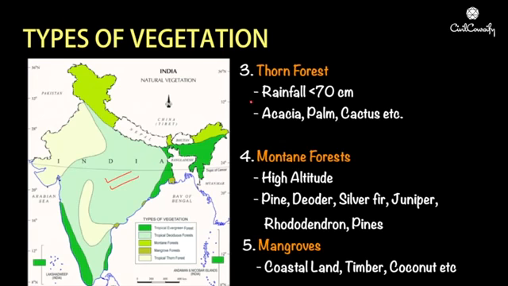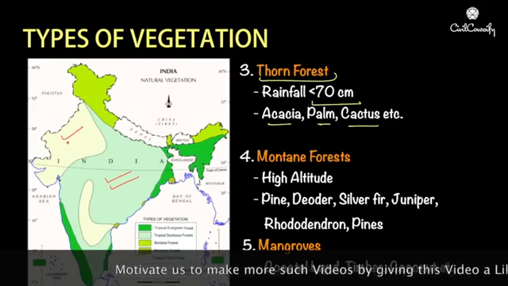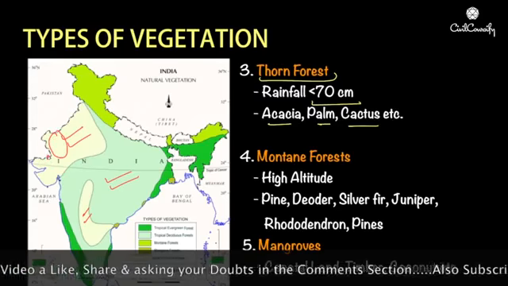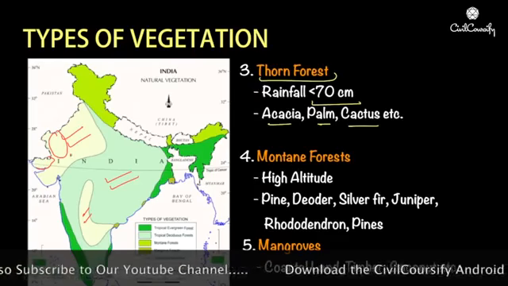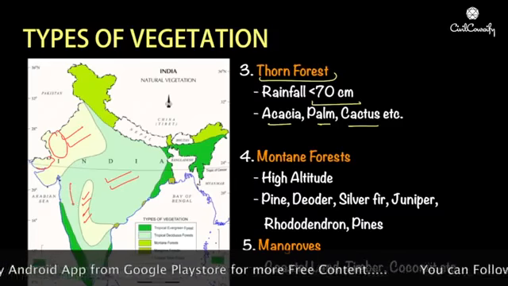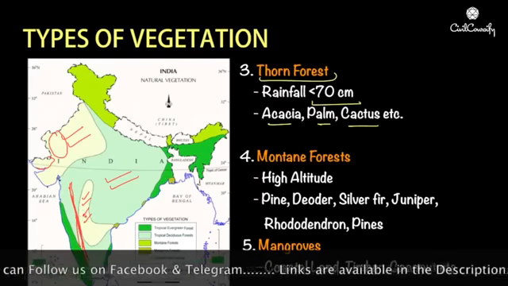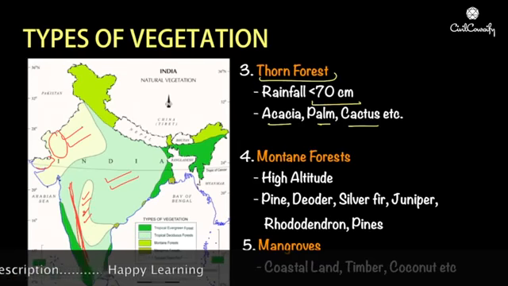Now the next one is thorn forest. Thorn forests get a rainfall of less than 70 centimeters and the vegetation is acacia, palm, cactus, etc. If you locate this in the map, this region is thorn forest. You can easily understand this area lies under the Thar Desert and this is the Kutch Peninsula. They are very dry and they fall under the thorn forest type of vegetation. This area is also of thorn forest type because of the Western Ghats. The Western Ghats don't allow the advancing monsoon to pour rain in this area. This is the reason why this entire belt falls under thorn forest and is very dry and arid.